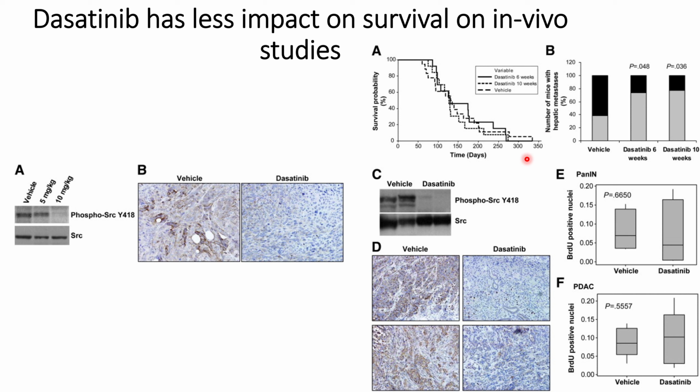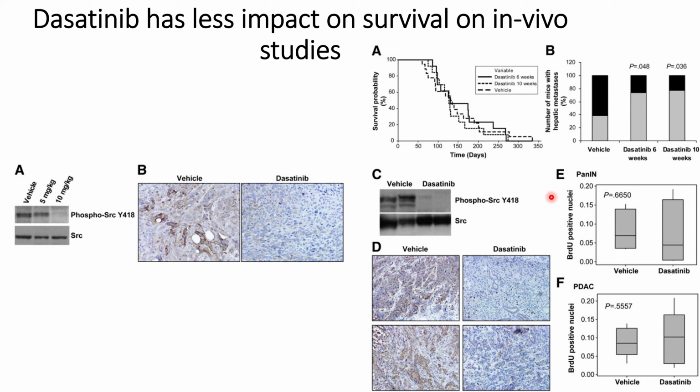Thereafter, they also wanted to check whether dasatinib causes reduced proliferation or not. For this, they used BrdU, which usually binds to newly synthesized DNA and can be detected using S phase analysis with a flow cytometer.